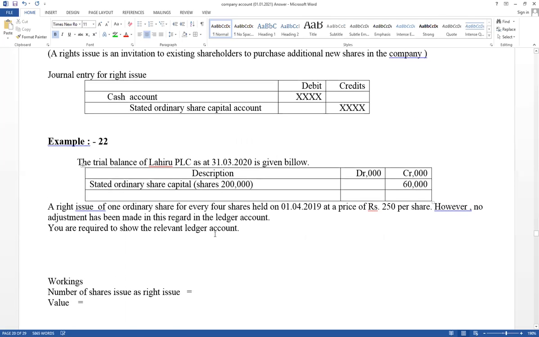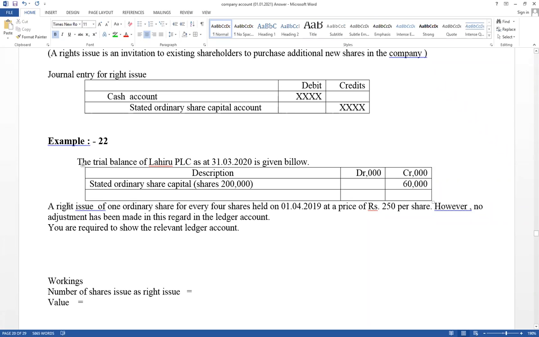Now think about this example. Now it has given trial balance. පටන් ගන්න ඔන්න company ගාන තුල එන විදිය. It has given trial balance as at 31st March 20. Stated ordinary capital is given, number of shares, and its value is given. Based on money measurement concept, value should be recorded, but number of shares is also given. This is the number of shares issued, but should be recorded based on money measurement concept, value.